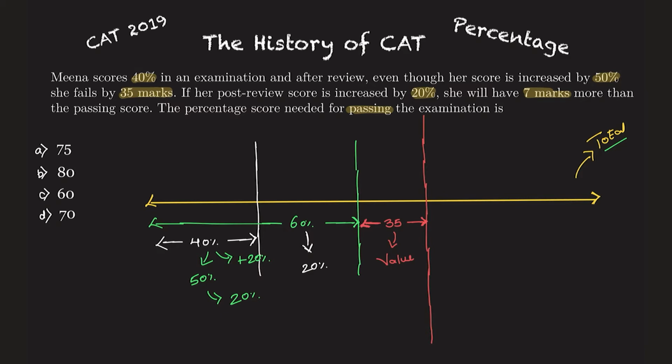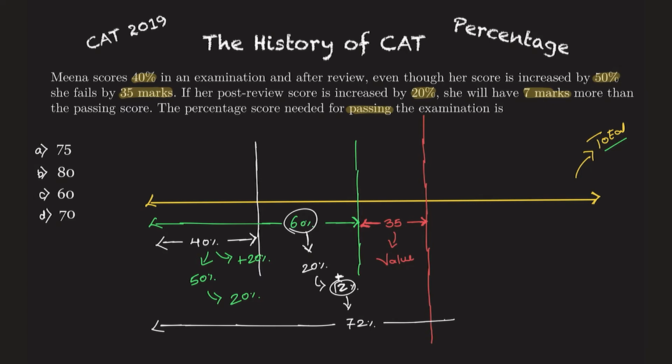What is 20% of 60? That is nothing but 12, which means whatever was this 60% is increased by a further 12%. If 60% is increased by 12%, what will that turn out to be? 60 plus 12, that is nothing but 72%.